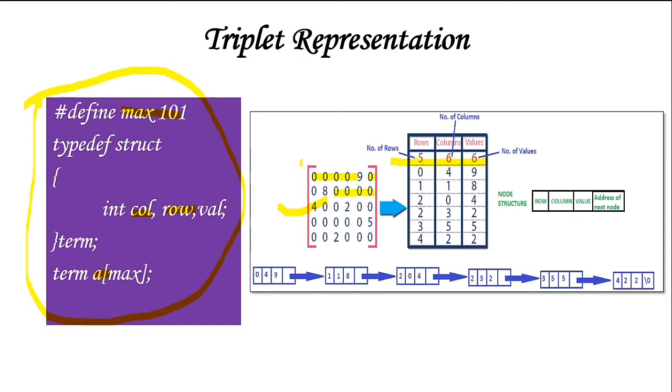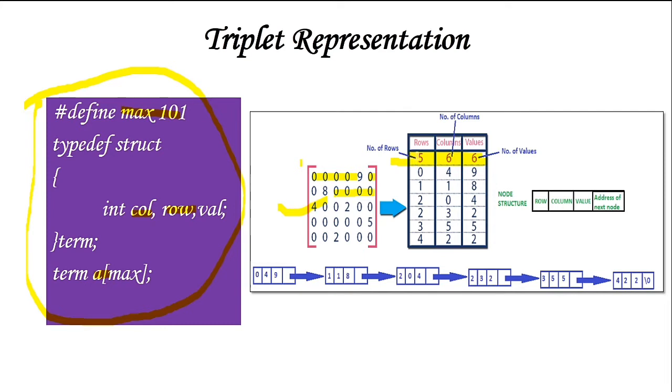Here I will specify the number of columns, that is, there are 6 different columns over here. And number of values, the number of non-zero values: 1, 2, 3, 4, 5 and 6. So this is the representation for the first row.